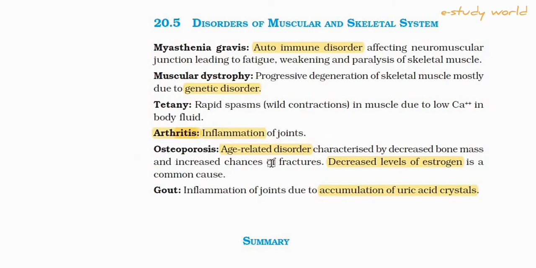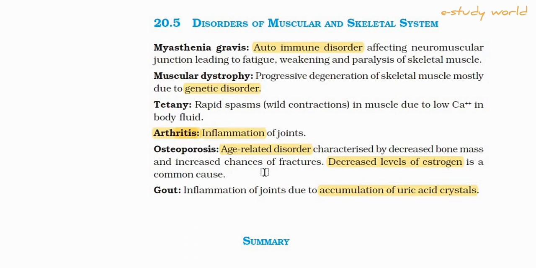Osteoporosis. Osteoporosis is an age-related disorder characterized by decreased bone mass and increased chances of fracture. This type of disorder is mostly found in women, because a decreased level of estrogen is the main cause of this disease.